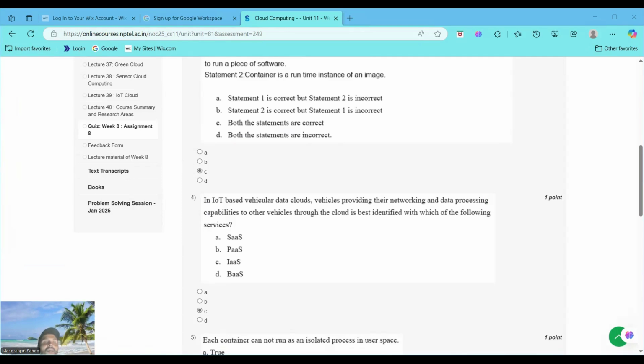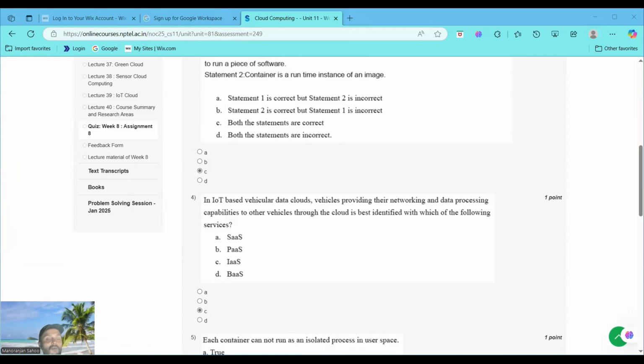Because in this scenario, the vehicles offer infrastructure as a service by providing networking and data processing capabilities, that is computing resources and storage, through the cloud to other vehicles. Infrastructure as a service provides virtualized infrastructure for sharing computational resources. That is in the lecture on sensor cloud computing.